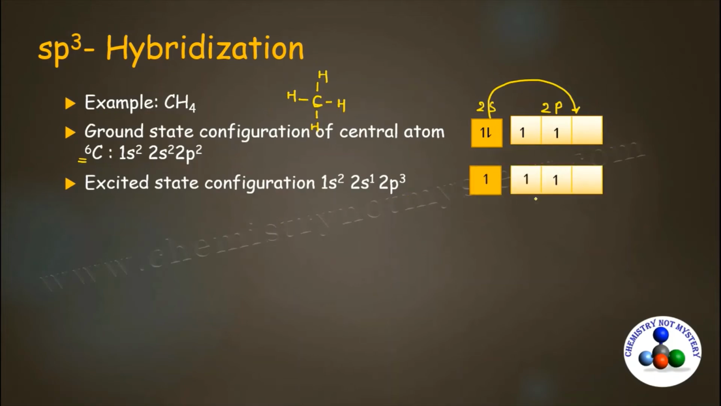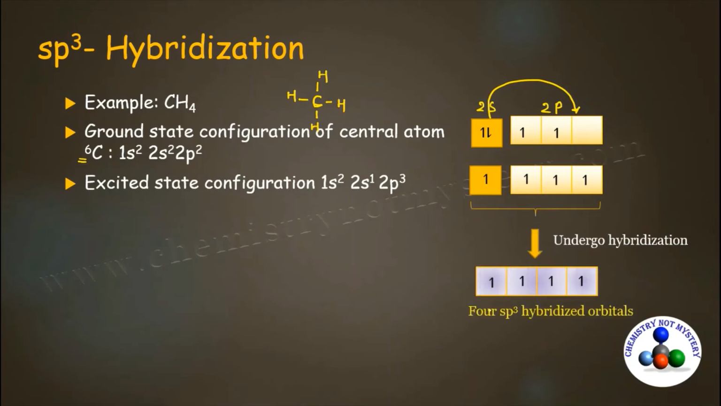Now we have 4 half-filled orbitals of carbon. These 4 half-filled orbitals undergo hybridization and result in 4 hybridized orbitals. What will be the name of these 4 hybridized orbitals? As they are formed by the mixing of 1 s and 3 p orbitals, the name will be sp3 hybridized orbital, and each orbital contains 1 electron.